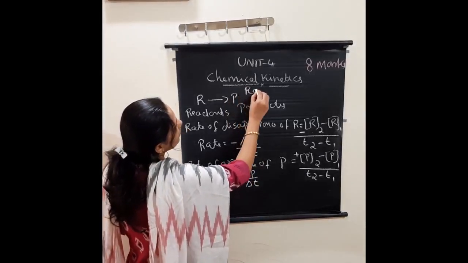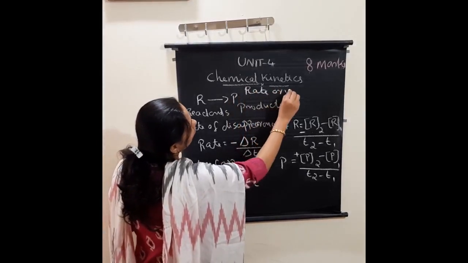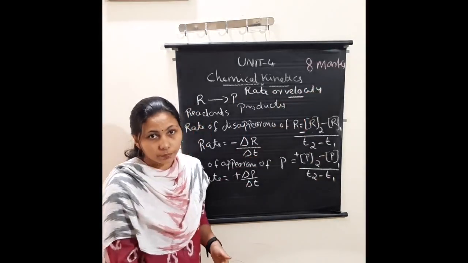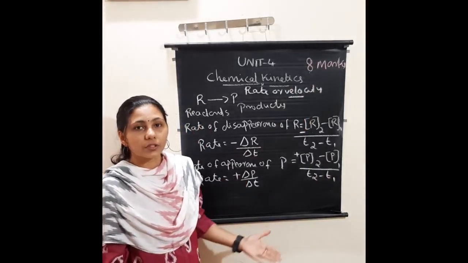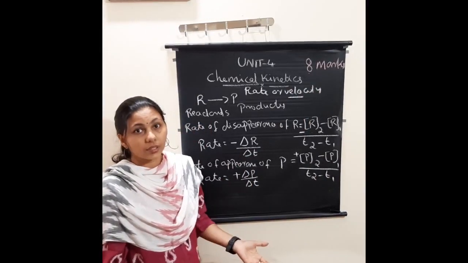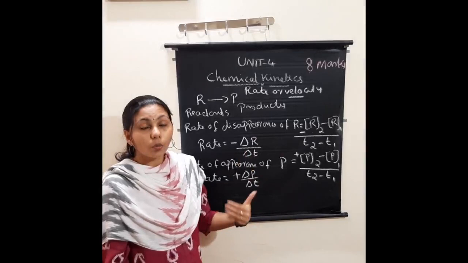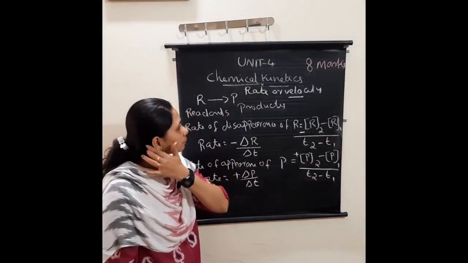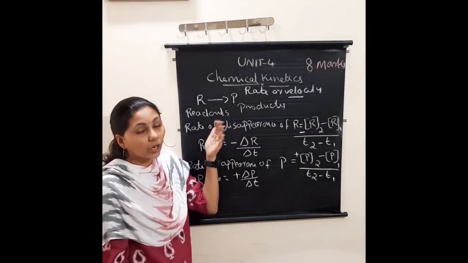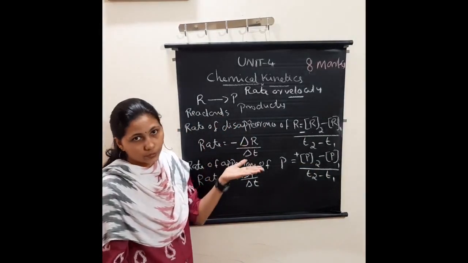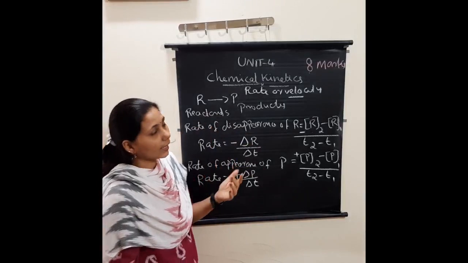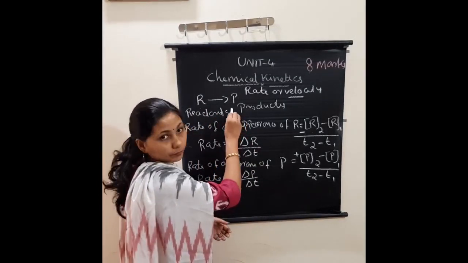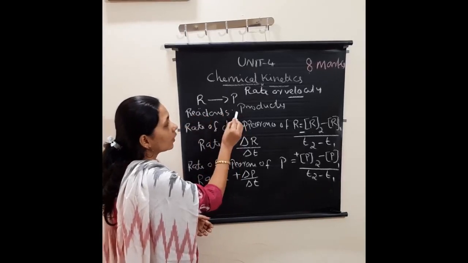What is rate or velocity of a reaction? We know in physics velocity means speed. So in chemistry also velocity means speed. That is also known as rate: how much speed a reaction is having. So consider a reaction, and we have to define what is rate or velocity. Consider a reaction having the reactants R and the products P.